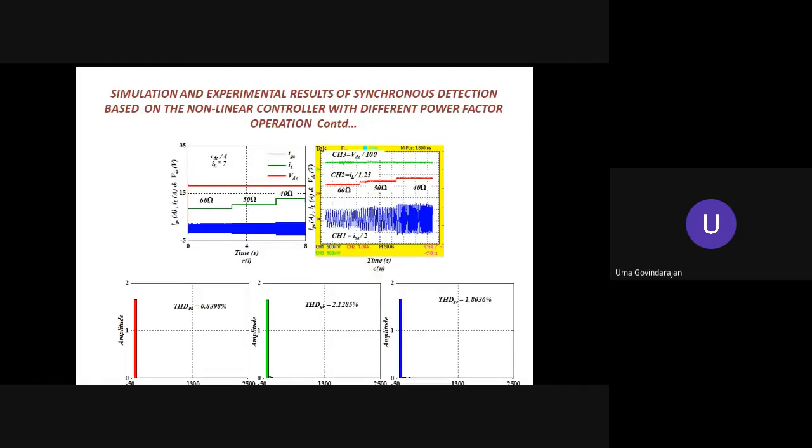If you look into the synchronous control block diagram, the supply voltage and the current, after compensation, you can see that the currents are in phase with the supply voltage. And also, if you look at the load voltage, for step variations, the load voltage is also getting regulated.